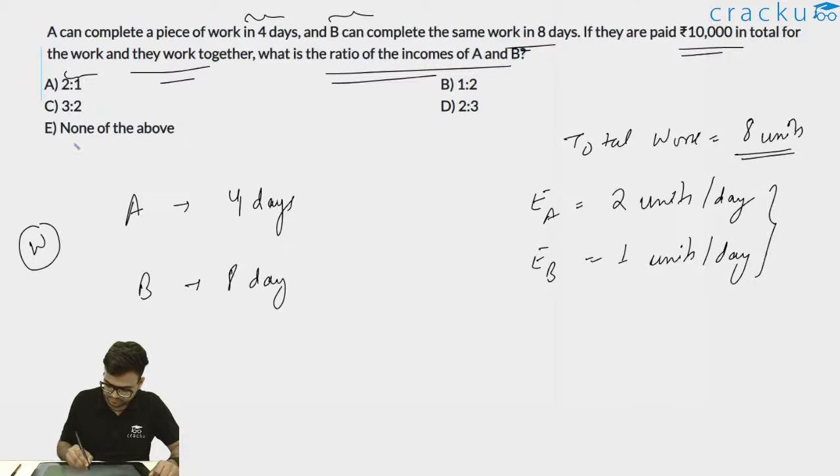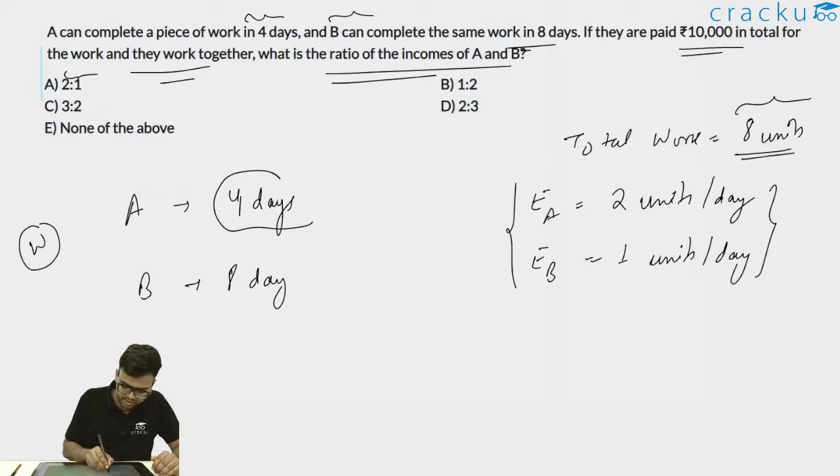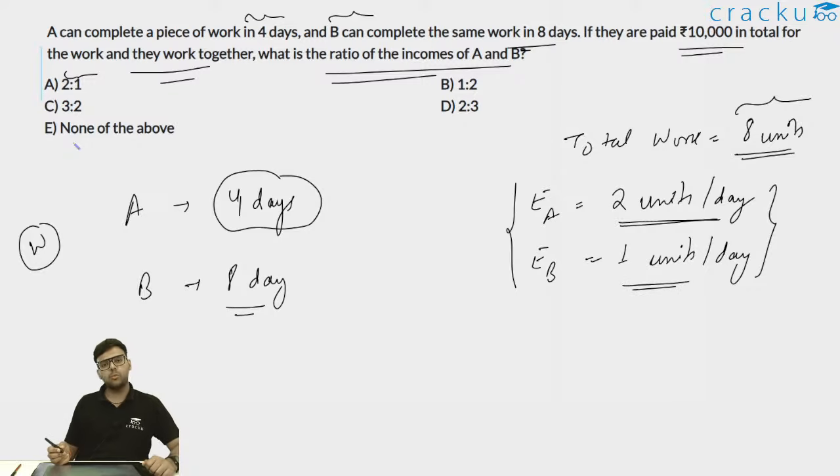The efficiency of A will be 2 units per day and efficiency of B will be 1 unit per day. Why is it so? Because I have considered the total work to be 8 units. Now A is taking 4 days, so A will complete 2 units in 1 day. Now B is taking 8 days to complete this 8 units of work. Thus the efficiency of B will be 1 unit per day. So efficiency of A is 2 units per day, efficiency of B is 1 unit per day.